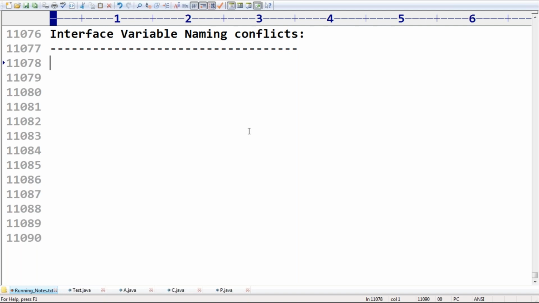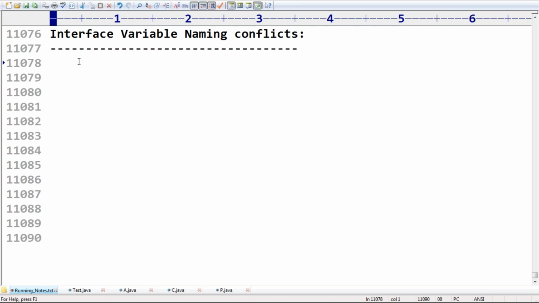Now, Swarup, is the concept easy or difficult? Is this overriding rule easy or difficult? Don't say difficult. It's very easy.